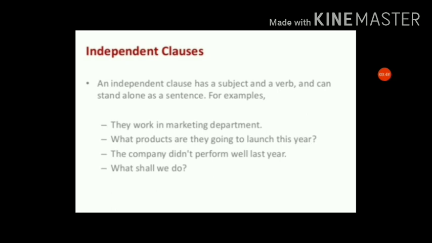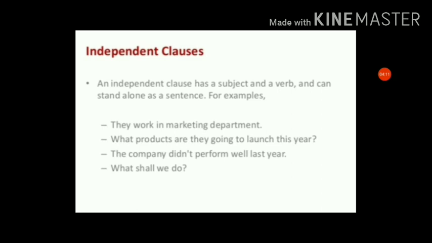An independent clause has a subject and verb and can stand alone as a sentence. It means the sentence gives the complete sense by itself. So it is known as an independent clause, also known as a principal clause. It has a finite verb and makes a complete sense.